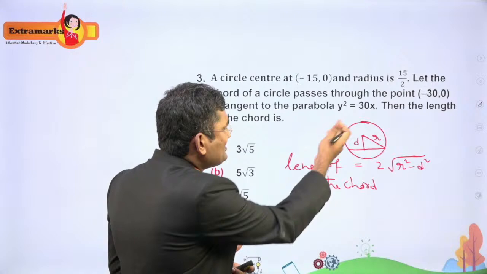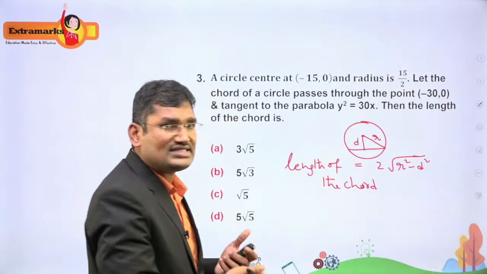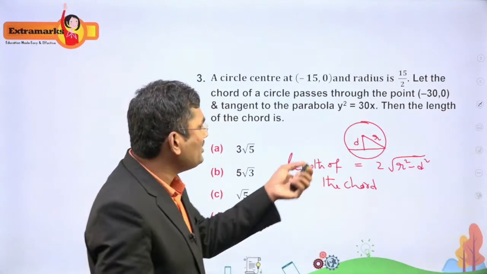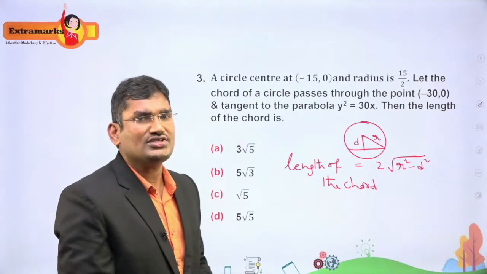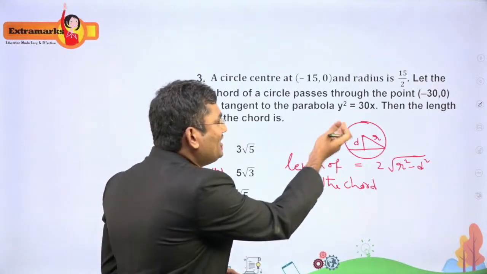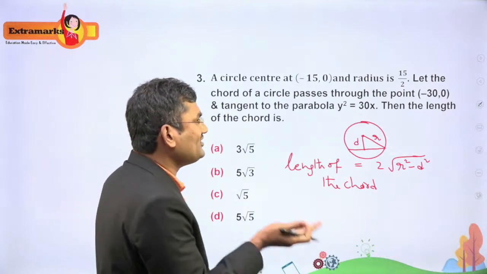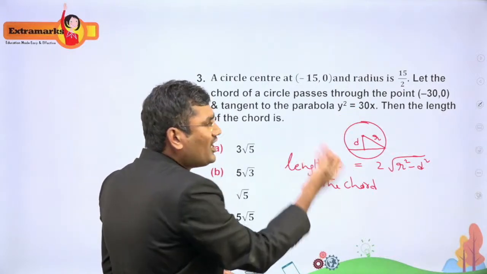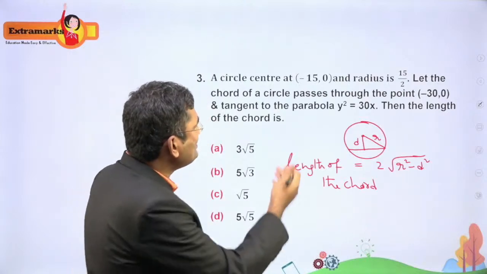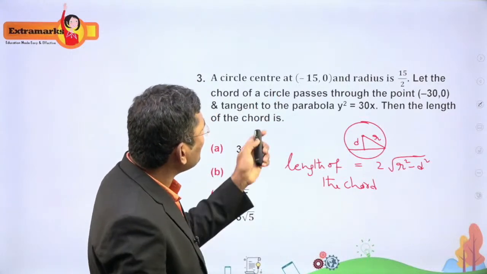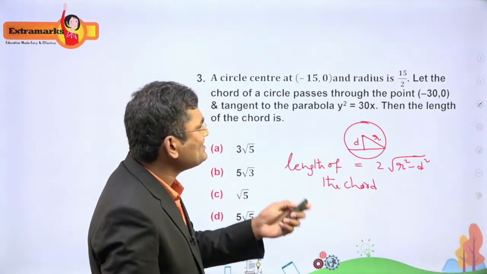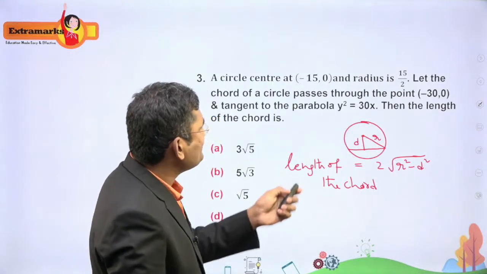Whenever the equation is in the standard form of the parabola y² = 4ax, the equation of the tangent is y = mx + a/m. Using that formula, we can find the value of m.